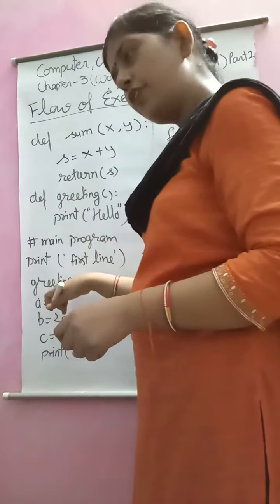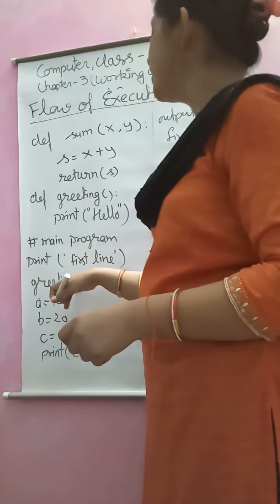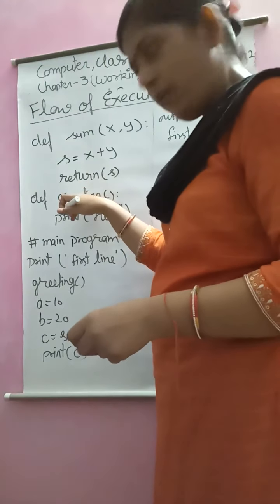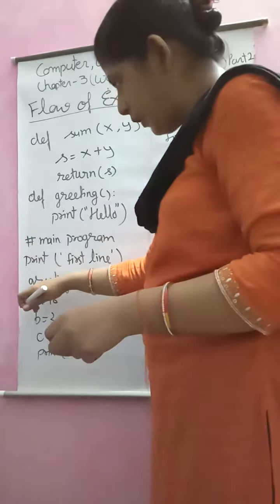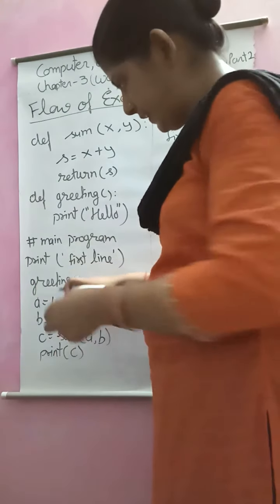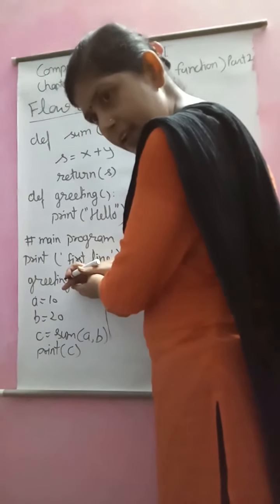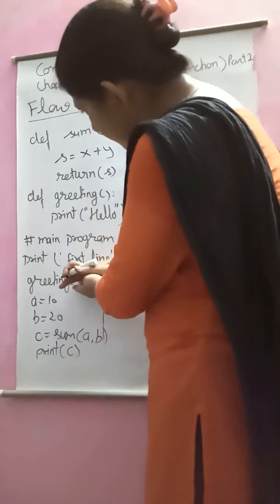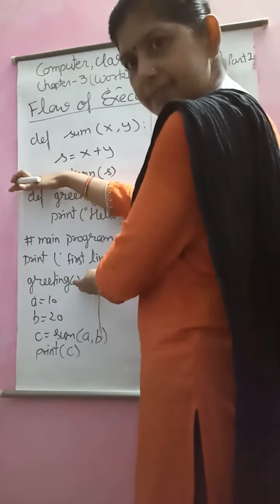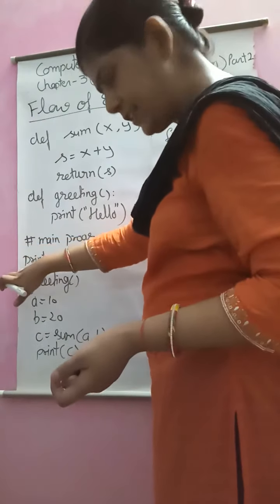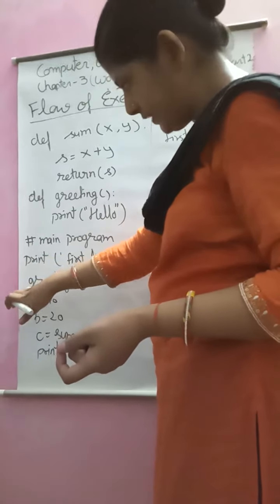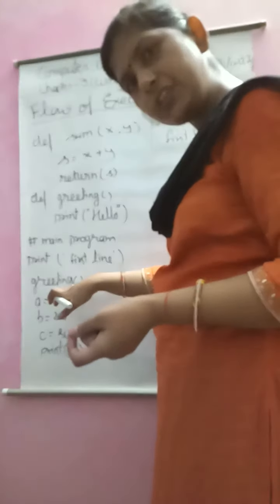Now greeting. What is this? This is the calling of function greeting. What will we do after this call? The program counter will pass to the function header. Executing first line, executing second line. Second line is the function call.